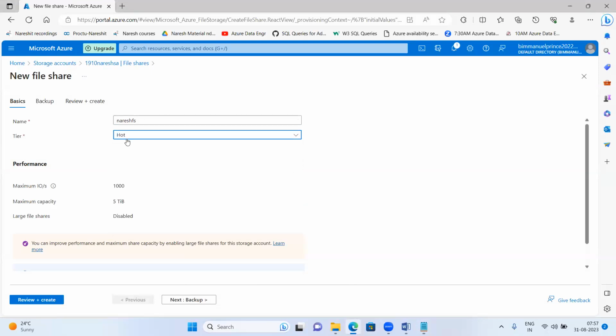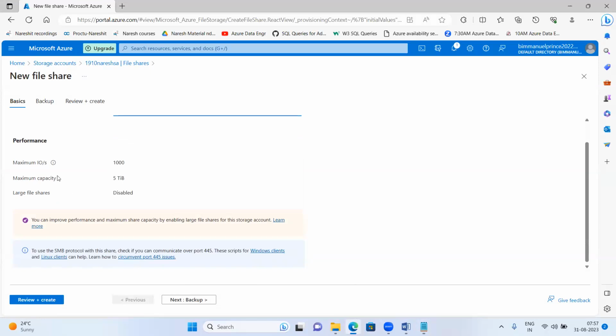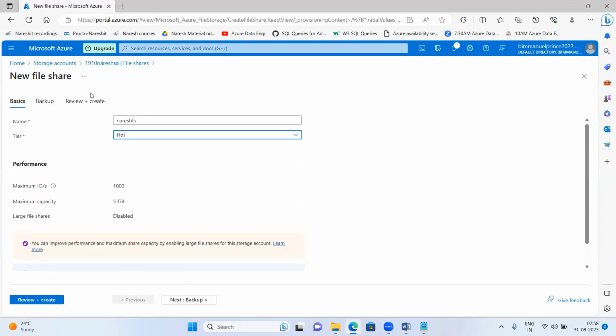I'm going with hot as of now. Maximum IOPS, input output operations, it is giving 1000. This is the default, guys. These are the default values it has given. The capacity of your file share, it is giving you 5 TB. What does that mean? 5 TB means you can store up to 5 TB of data in your file share.